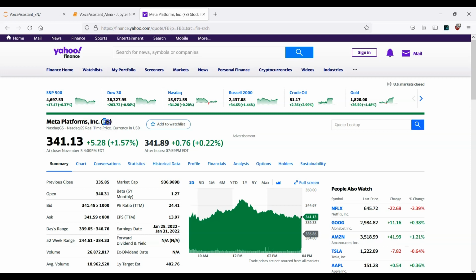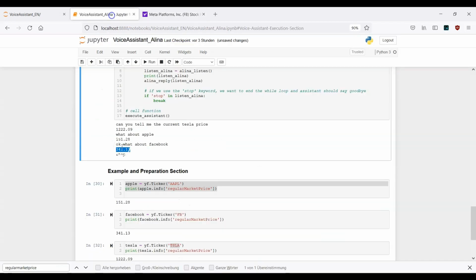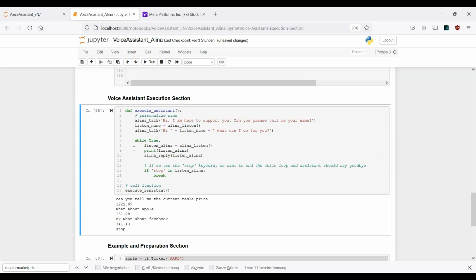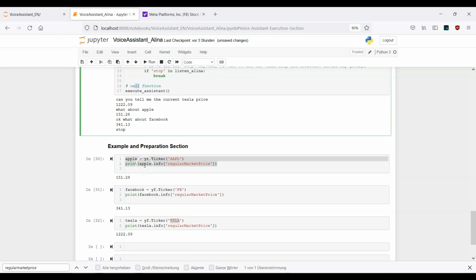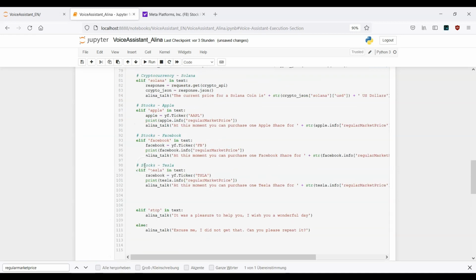Okay, here we have this ticker, and 341.13 is actually what we see here. Okay, and this was the example of how we can implement this whole stock logic in our voice assistant.